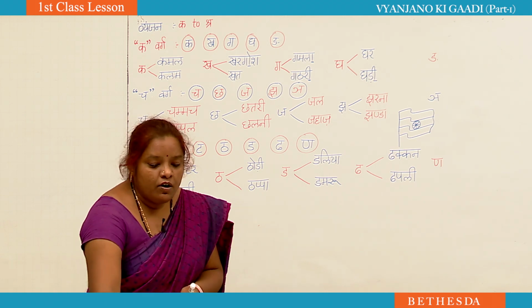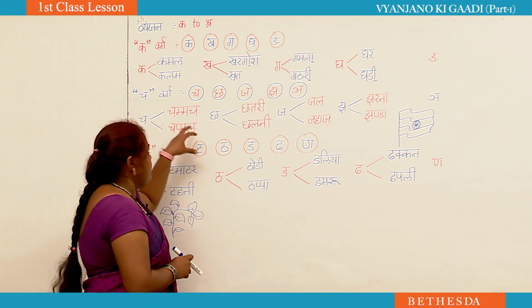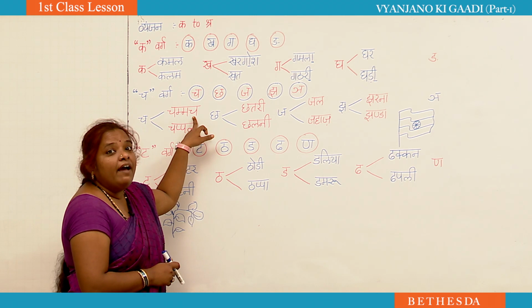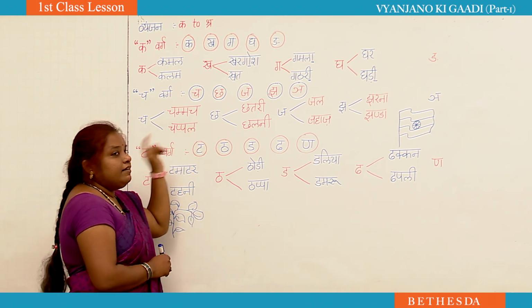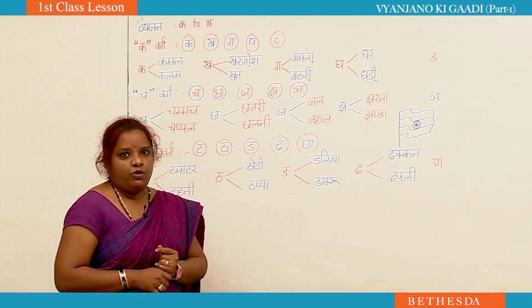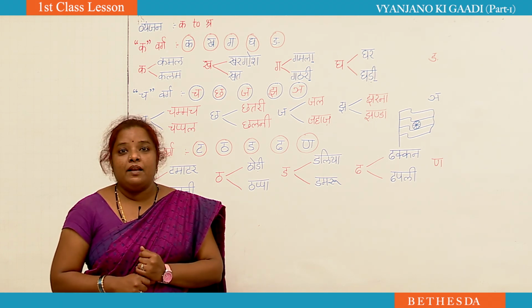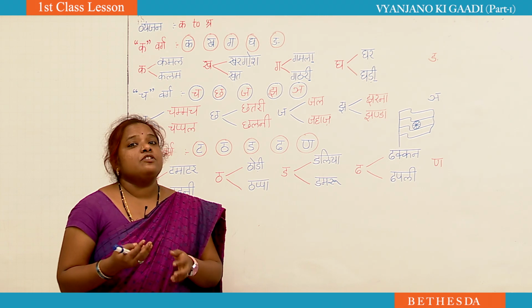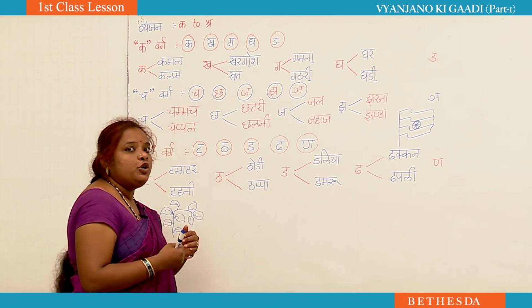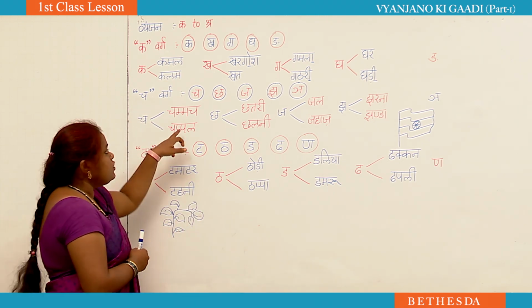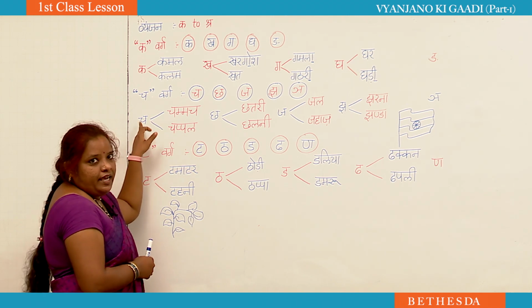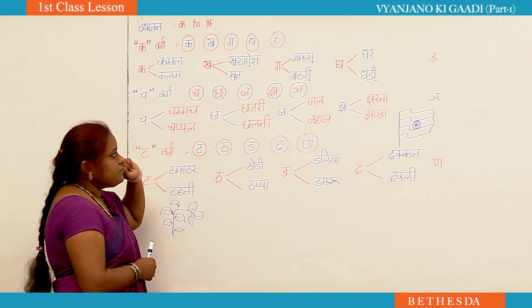Correct? So cha se chammach. Then if you want to step out of your home, what do you need? You need chappal. Chappal means slippers or sandals, something you use as footwear. Cha se chappal.